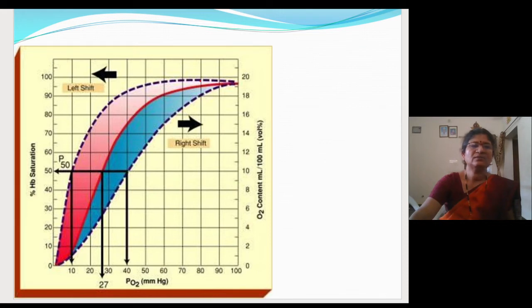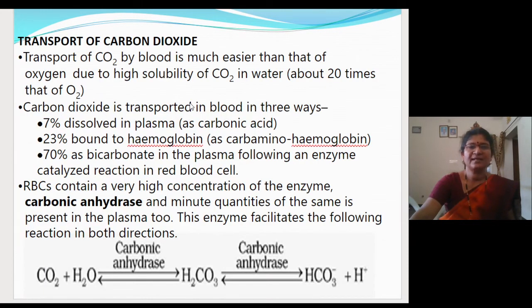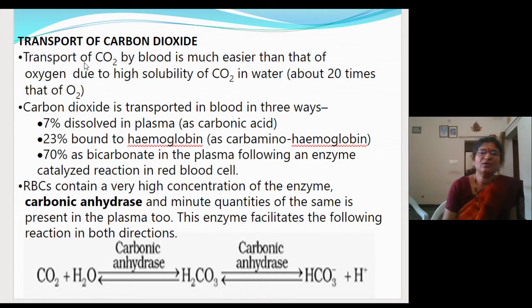Now let us go to the transportation of carbon dioxide. See, carbon dioxide transportation will occur through the plasma as well as RBC. Fine. So I told you what all percentage of carbon dioxide will get transported. Carbon dioxide is produced in the body cells during the metabolic activity, that you have to remember. And our body can't keep carbon dioxide for longer time in the blood itself because it may lead to the poisoning of the body. Fine.